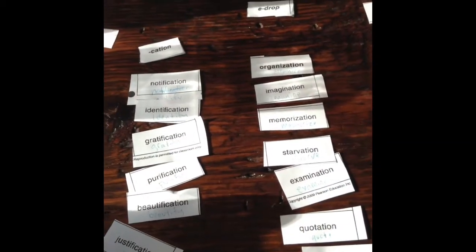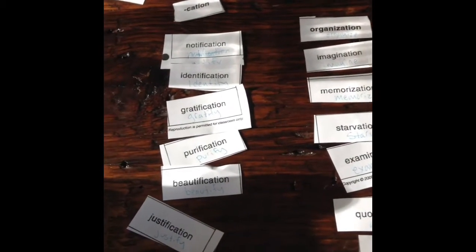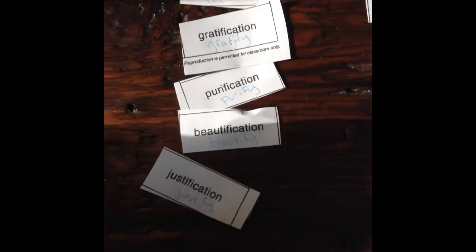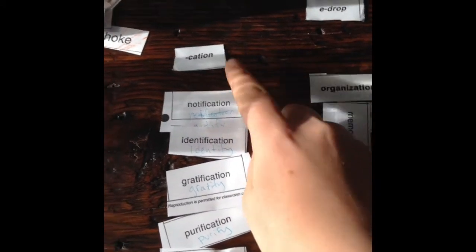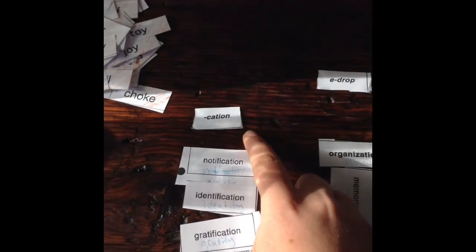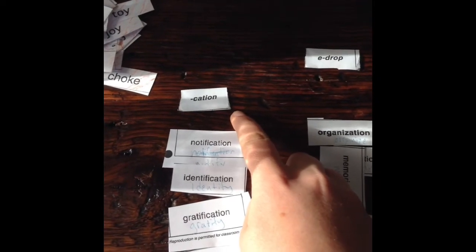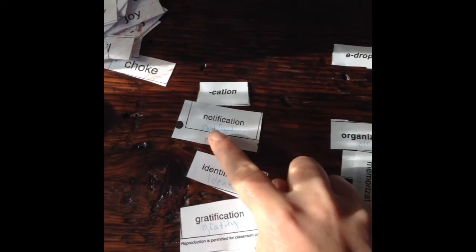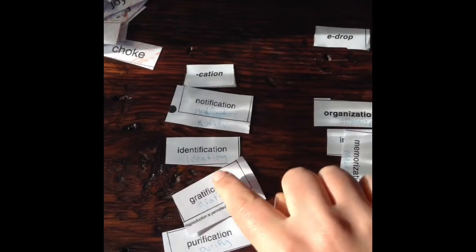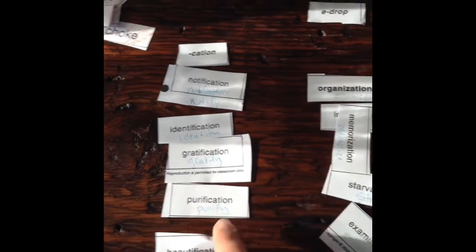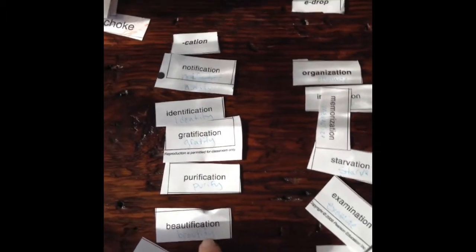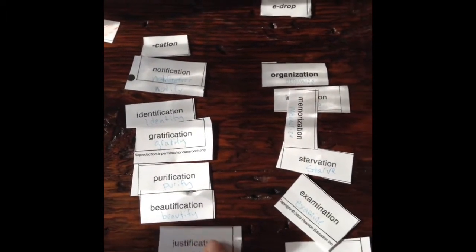So when you're done, you should have ended up with something like this, and to double check your sort, you want to remind yourself of what the category is and then go through all of your words to make sure they fit. So this category was words that ended in IFY, and in order to change it to the noun, we dropped the IFY and added cation. So notification, notify, identify, identification, gratify, gratification, purify, purification, beautify, beautification, justify, justification. So that category looks all set.